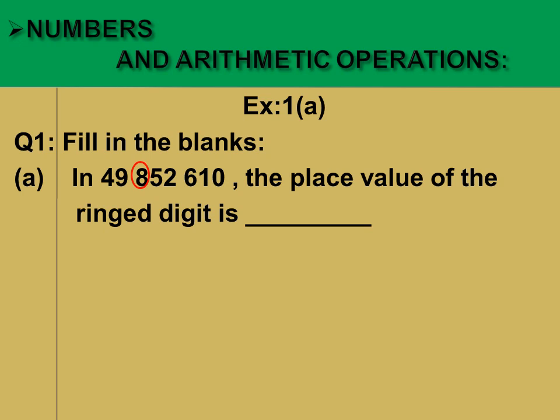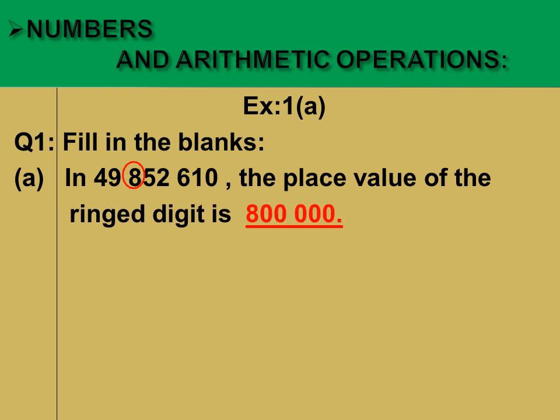Now look at this number. The gap after each three digits shows that this is an international number, okay. So we will start counting the places of the digits of the given number from ones, like 1, 10, 100, 6 at 100 place. After that 1000, 5 at 10,000, 8 at 100,000. This means that the place value of the ring digit is 800,000, okay.